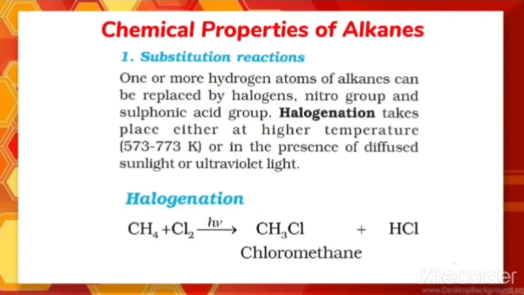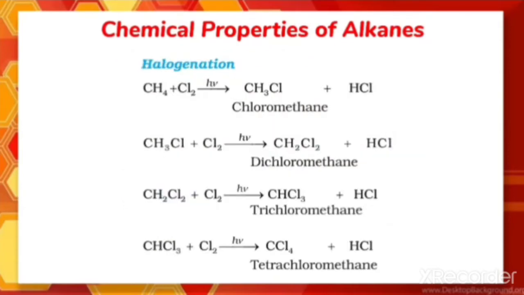And you can see the first step was explained here. That is, one Cl is taking the position of one of the hydrogens. So here the side product is removed as HCl, because one Cl is here and H is removed from here, that is, HCl is formed as a side product. So here the halogenation, as I told you, we can write in this way. First, when one hydrogen is removed, it forms chloromethane.